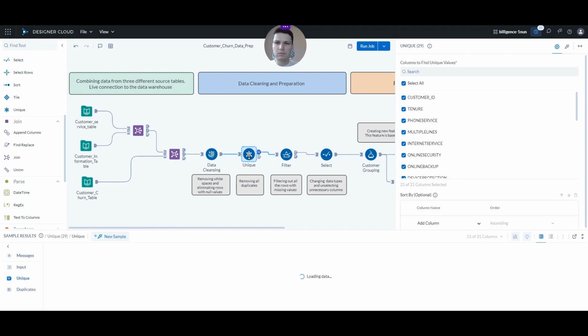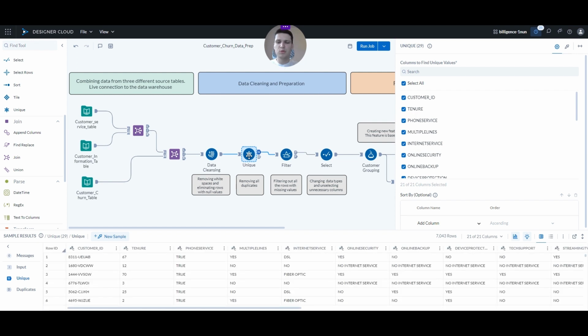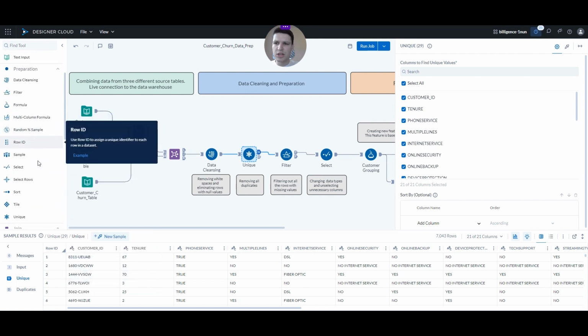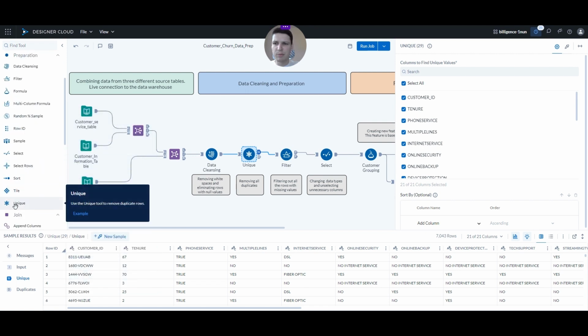We just want the information that's unique. Ideally, the information from the warehouse should be already coming in that way, but we just want to make sure that we don't serve duplicates into our training mechanism. So there's a very easy solution here. We just use the unique tool from the preparation tab, and we select which columns we want to include and make them unique, and we just use the unique output to continue with our flow.